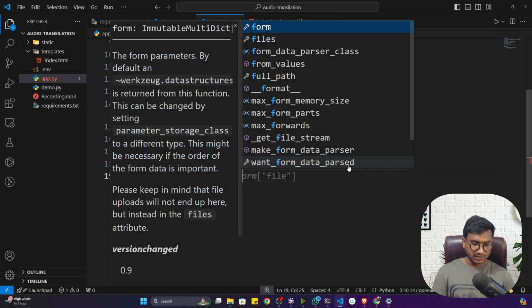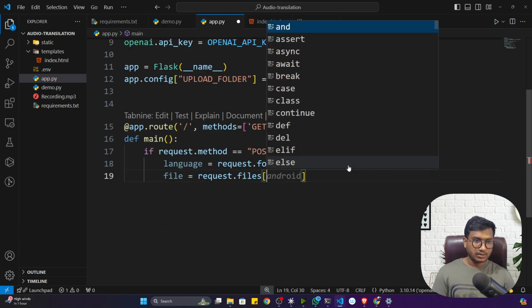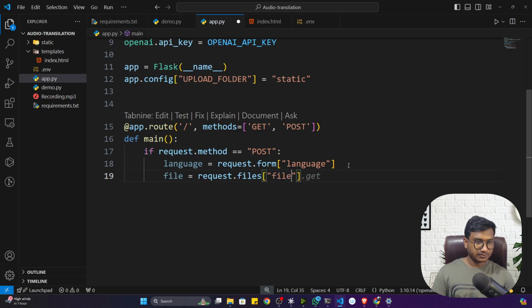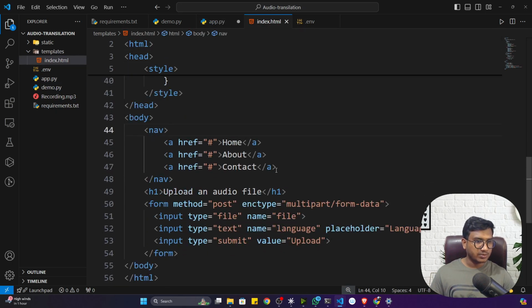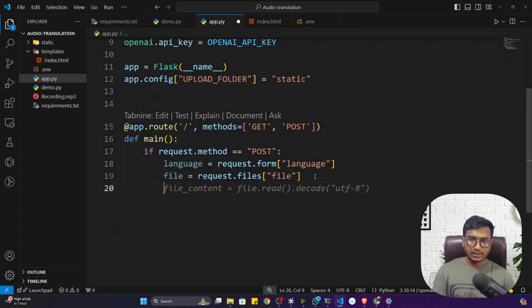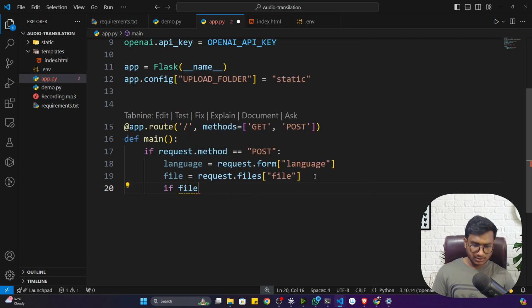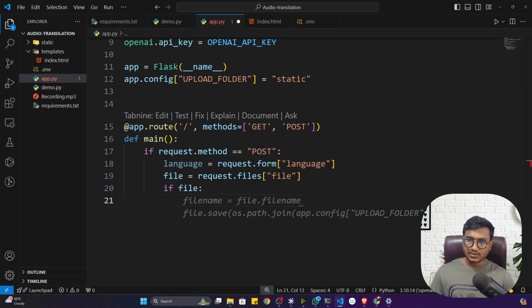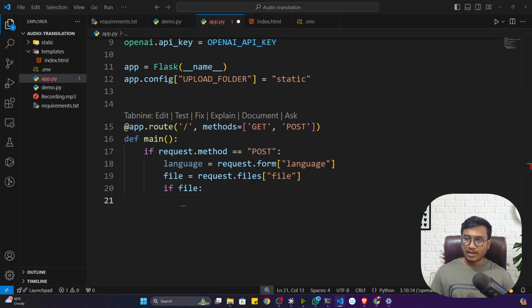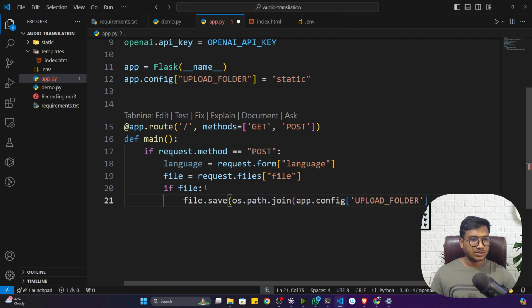Not form dot files, actually, because it's a file type input, right? So it should be request.files. You can see here I have mentioned it should be a file type. Now once I get the file, first of all I will check whether this file is available or not. If file is true, that is, not false, that means the user has uploaded the file. At that time, I'll simply save this file. Where I will save, I'll save inside my static folder. So this is the code.